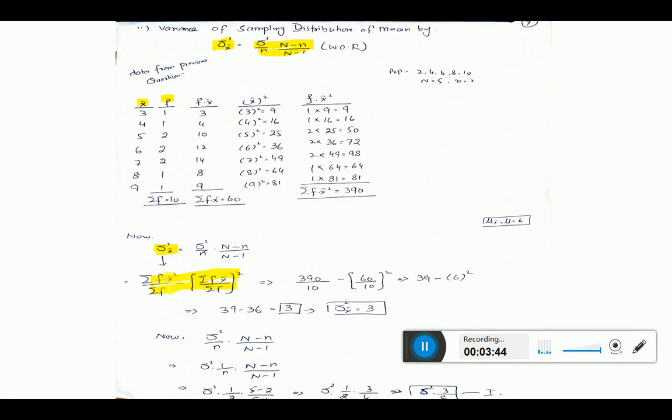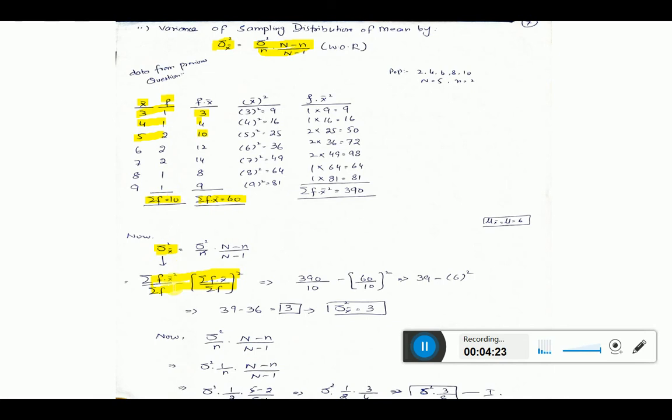So first I calculated f times x bar. Multiply 3 with 1, you get 3. Multiply 4 with 1, you get 4. Multiply 5 with 2, you get 10. Similarly, 6 multiply 2 is 12, 7 multiply 2 is 14, 8 multiply 1 is 8, and 9 multiply 1 is 9. Now add up all the values, you will get summation f x bar, that is 60. Now summation f is 10. Add up all the values of column f, you get summation f.